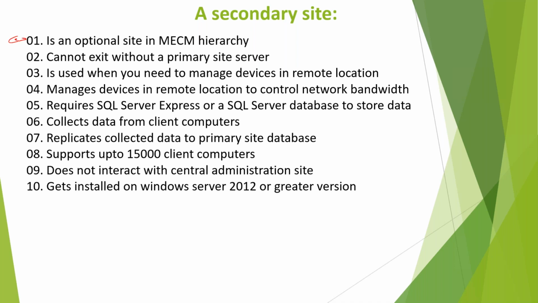Why optional? Because if you don't have a branch office, will you install a secondary? No, right? When you don't have a branch office, you don't install a secondary site. It cannot exist without a primary, so for a secondary to exist, you have to have a primary first. It is used to manage the devices in remote locations and to control network bandwidth. It requires SQL Server Express or a SQL Server database. Anything of your choice, you can take. Generally, we use Express because it is free of cost.